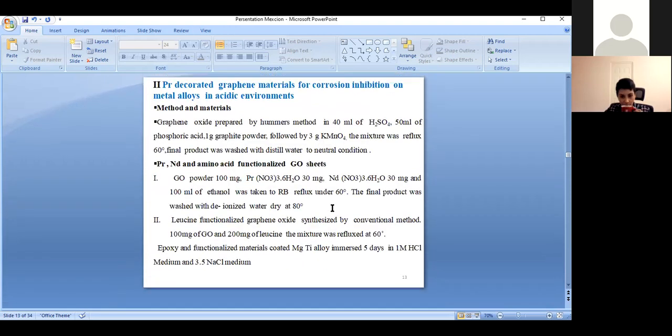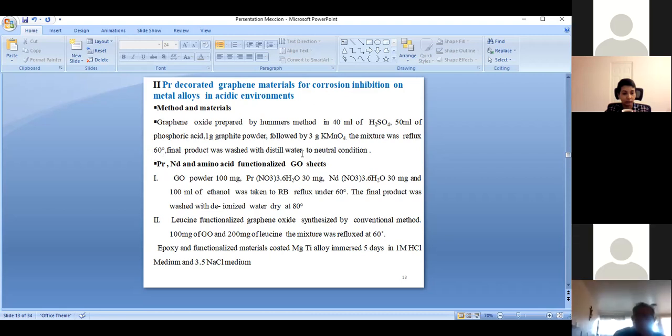And further, we move to praseodymium nitrate graphene oxide as a corrosion inhibition material in acidic environment. We prepare the graphene oxide by the Hummers method: 40 ml of sulfuric acid, 50 ml of phosphoric acid, and 1 gram of graphite powder, followed by 3 grams of potassium permanganate. The mixture was refluxed at 60 degree temperature. The final product was washed with distilled water up to neutral conditions.